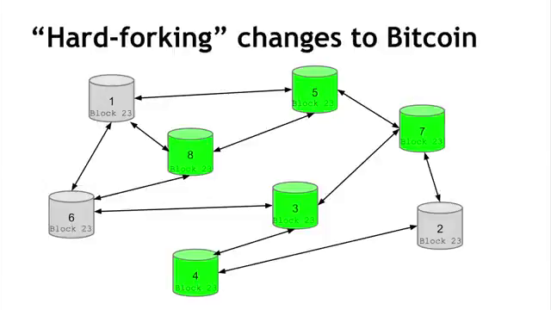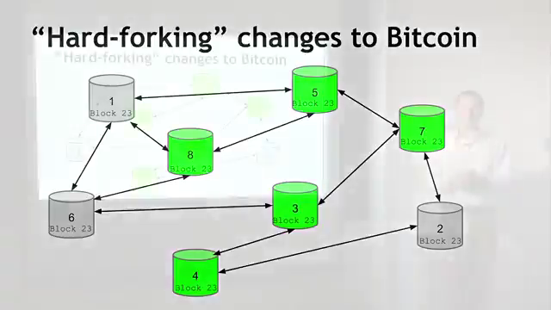So what would it look like to make a change like this, where we just said, we had a problem in Bitcoin, we're going to release a new version of the software, and everybody is going to have to switch? This is what we would call a hard forking change. So in practice, it's impossible to assume that every node would upgrade. Some nodes in the network would fail to get the new software or fail to get it in time. And what would be the implications of that?